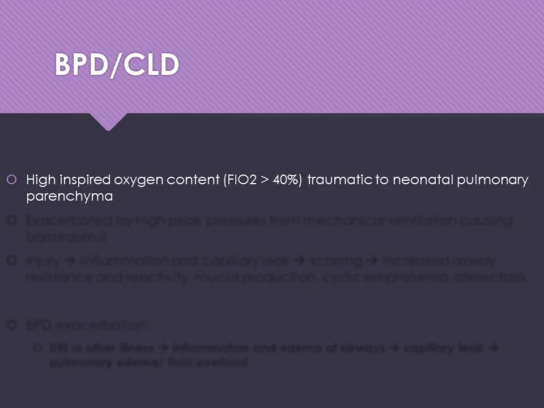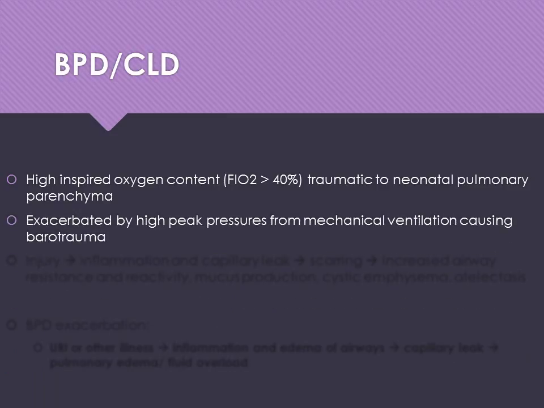We see high inspired oxygen content, a high FiO2, that is traumatic to neonatal pulmonary parenchyma. So when neonates are given really high concentrations of oxygen, this actually damages their lung tissue and it leads to chronic lung disease. It's exacerbated by high peak pressures from mechanical ventilation causing barotrauma.